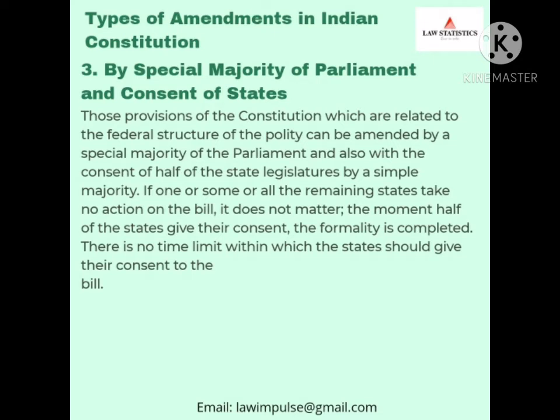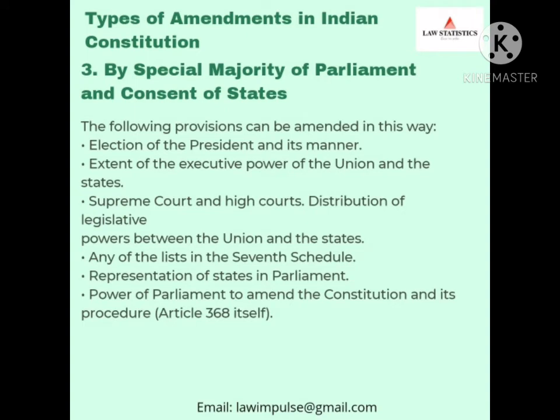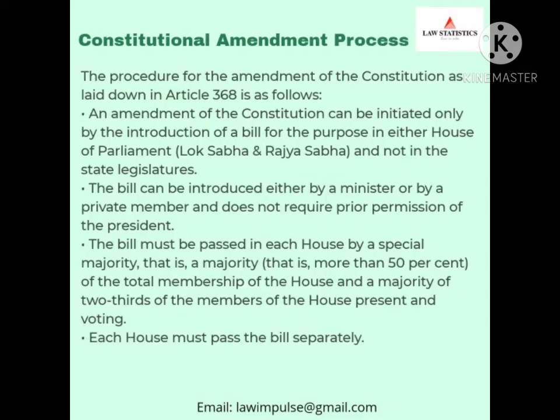By special majority of Parliament and consent of states: those provisions of the Constitution which are related to the federal structure of the polity can be amended by a special majority of the Parliament and also with the consent of half of the state legislatures by a simple majority. The following provisions can be amended in this way: election of the President and its manner, extent of the executive power of the Union and the states, Supreme Court and High Courts, distribution of legislative power between the Union and states, and the 7th Schedule, and so on.